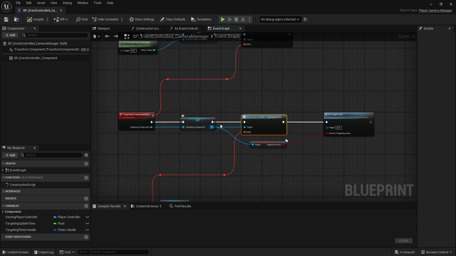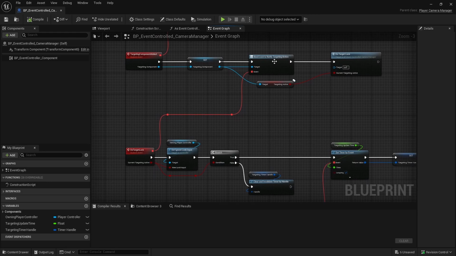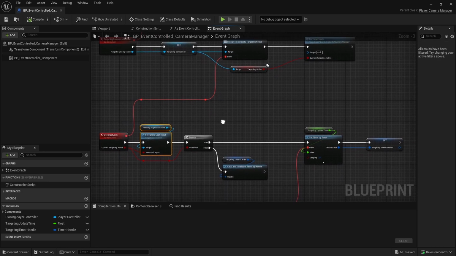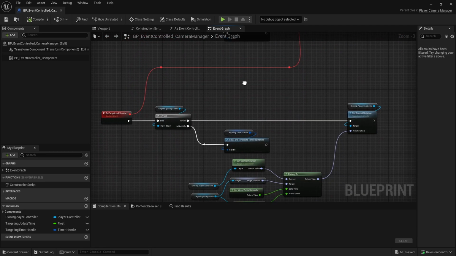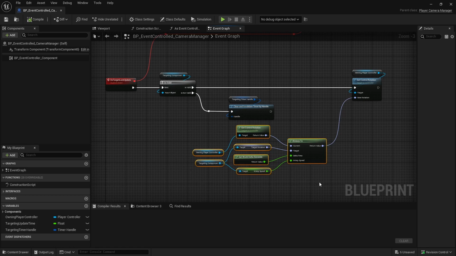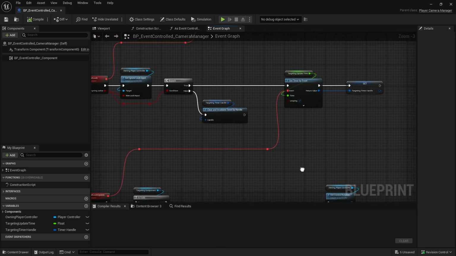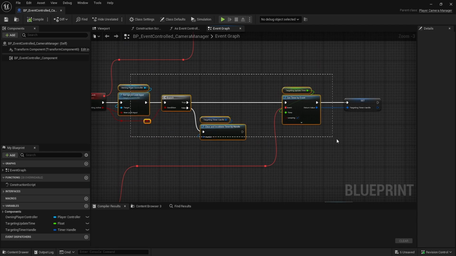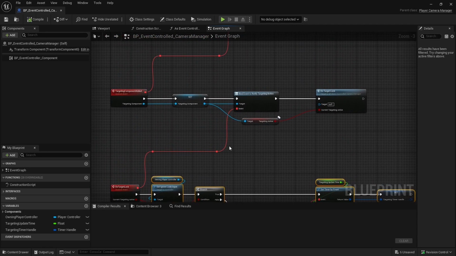Each of these components has various endpoints. So this targeting component has an endpoint of targeting active, which is just a Boolean here. Once we bind it to here, we can do targeting lock. We can ignore the input branch. If we're locked on, we want to do a targeting update, which does the interpolation and then the control rotation here. It's very simple stuff. And either we clear and invalidate that timer. But that's just the example.